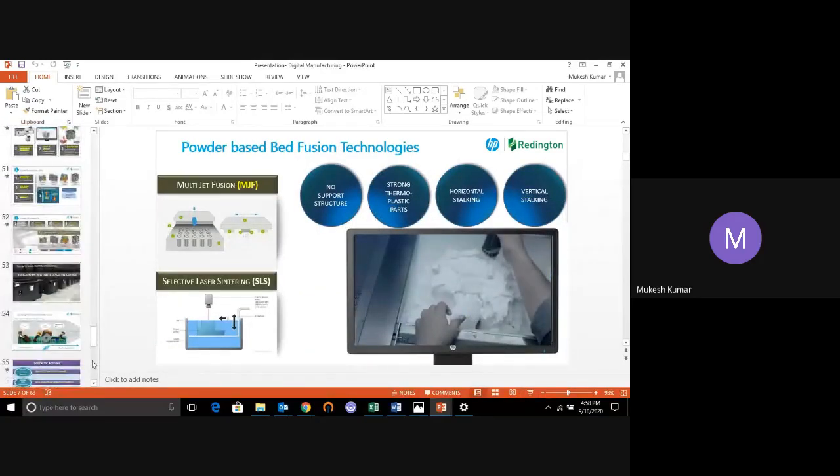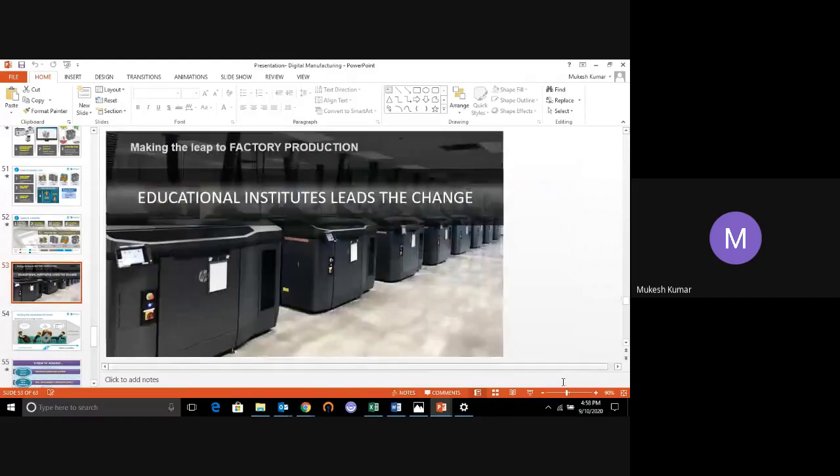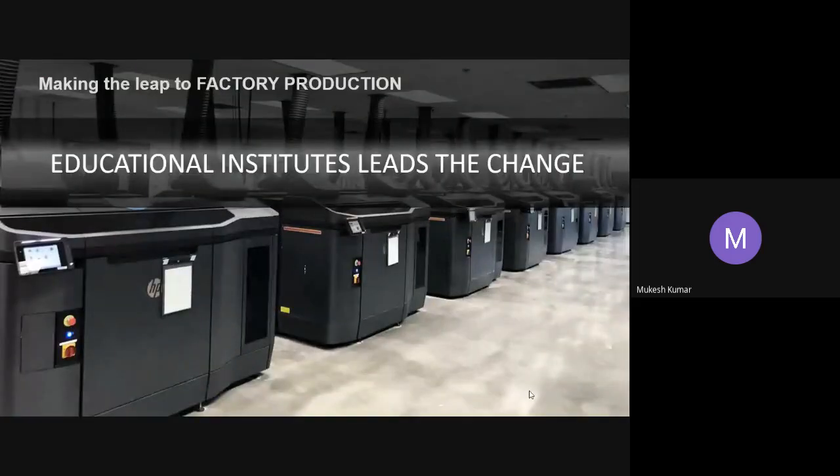Okay, I'll just come back to the same slide. So I was talking about making a leap to factory production, and how it can be possible. Educational institutions have to play a lead role to bring about this change.